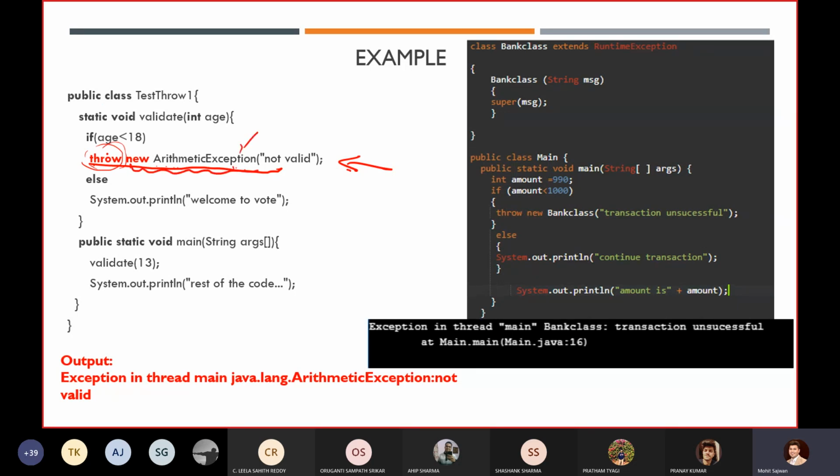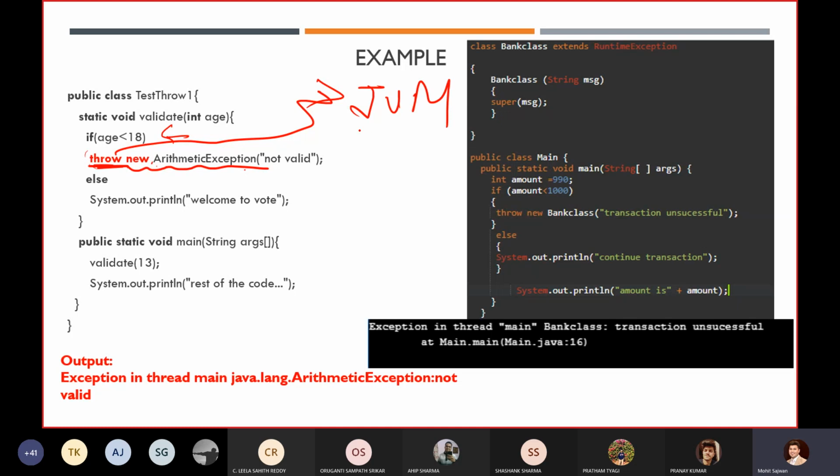In reality, if I execute this code, you already know that if I don't write this statement, I will not get any exception. Why? Because age can be less than 18. That is correct, no issue at all. But what I want is to create my own exception only in that particular scenario when your age is less than 18. So how can I create that particular exception? In order to build my business logic, I will create an object of this particular exception, and using this throw keyword, I will throw this exception object to my JVM, right?